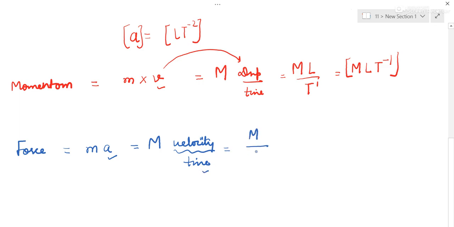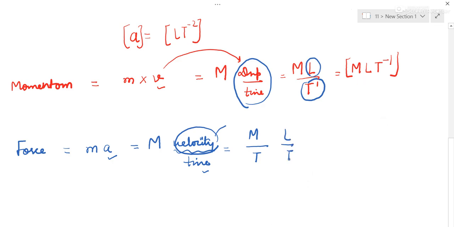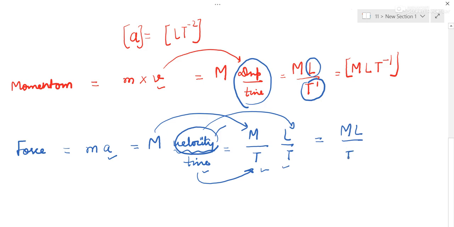Time is capital T, and velocity is displacement upon time. Displacement is L, and time is T. So velocity can be written as L upon T. This mass is written here, this time is written here, velocity is written as L upon T. So this is M, L, and T into T is T to the power 2.